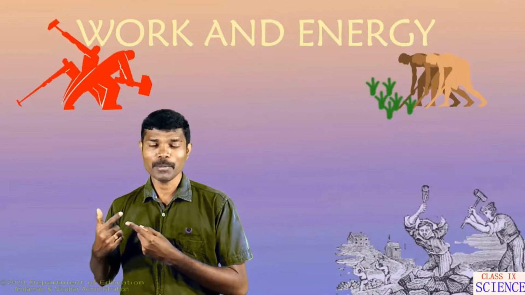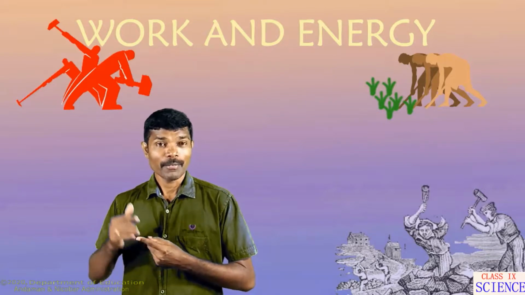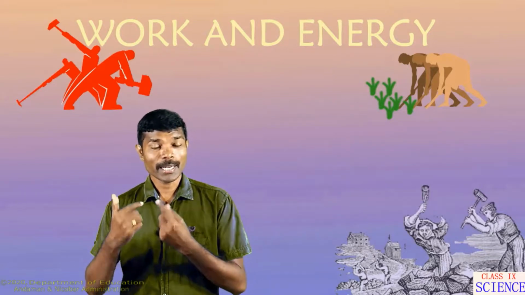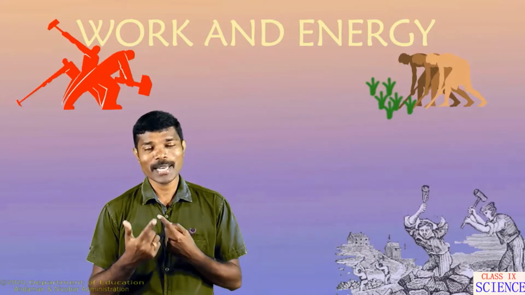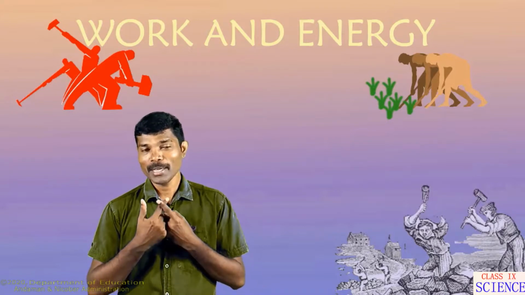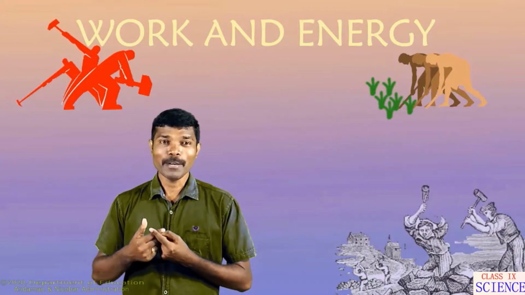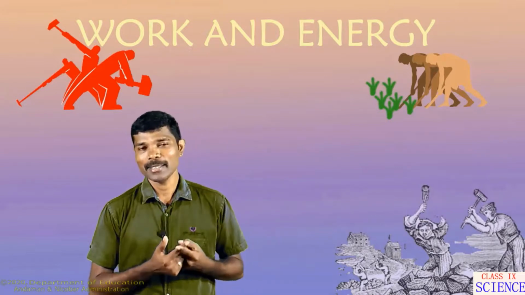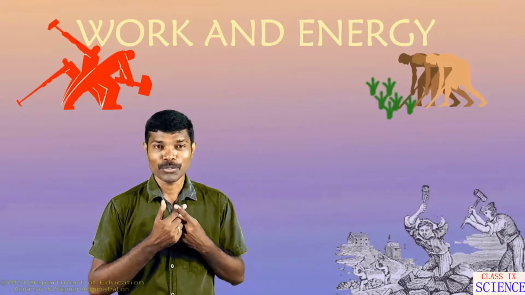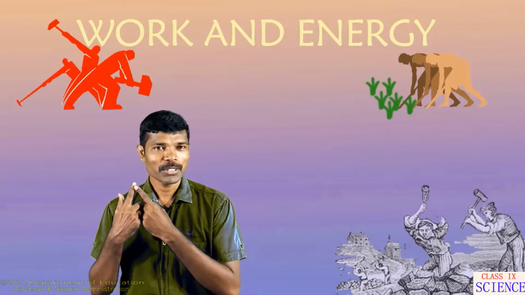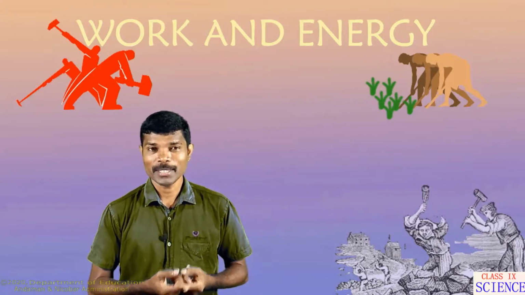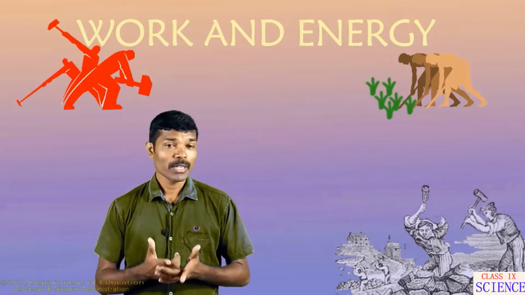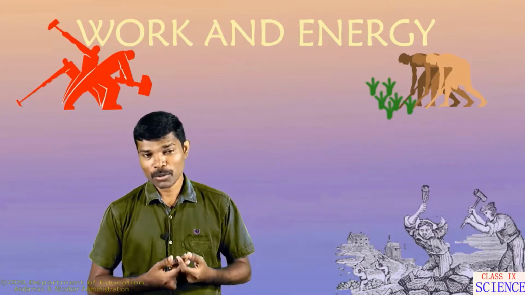If the applied force and the direction of motion are in opposite directions, then the work done will be negative. If the applied force on the object makes a right angle with the motion, then the work done will be 0. So these three things you always keep in mind while learning work done. Dear students, we have come to the end of this topic, work.